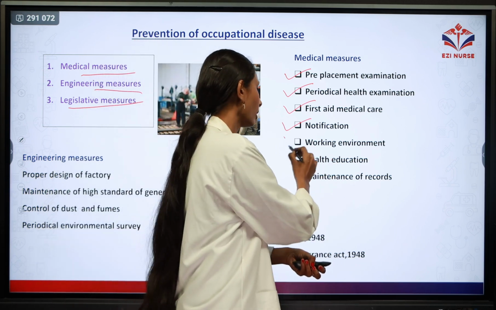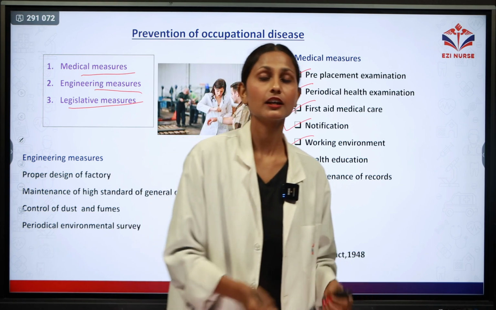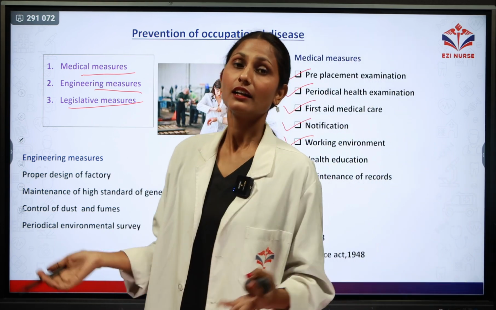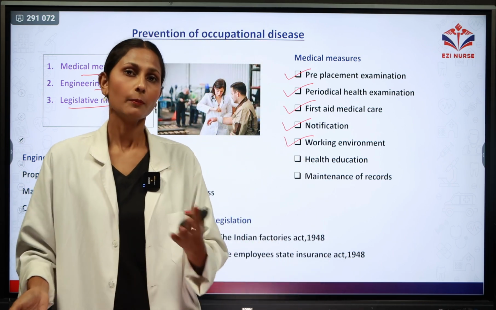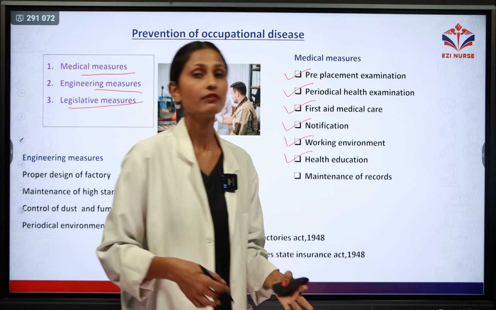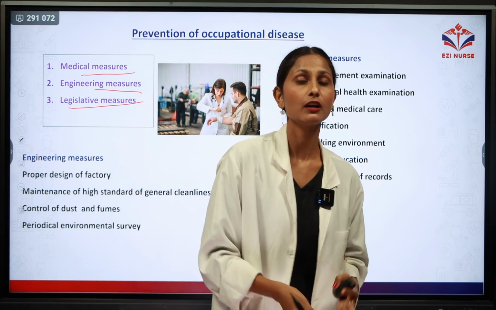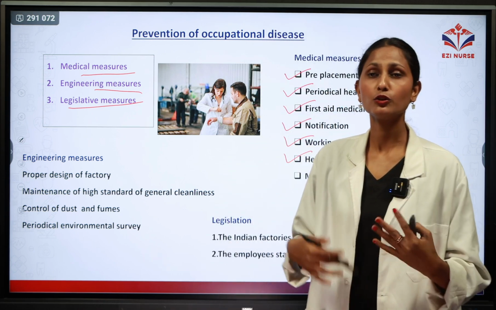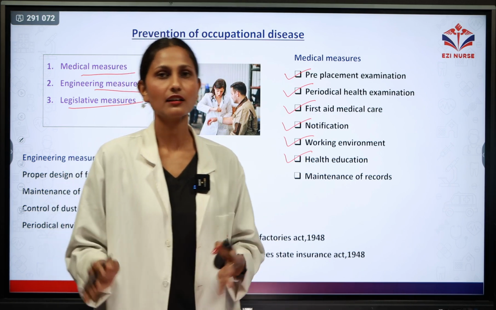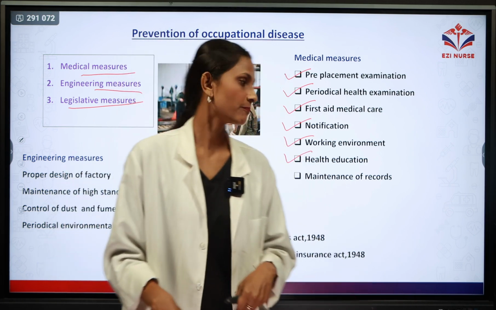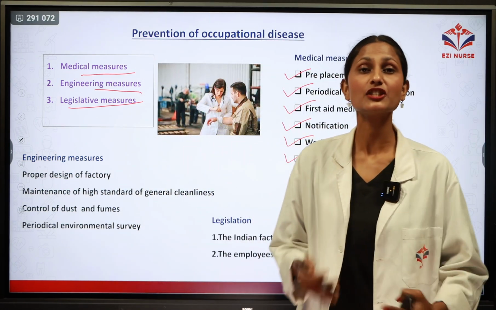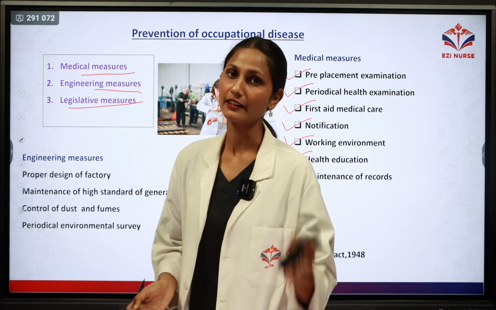Next is the working environment. Where the workers are working, it should be good, supportive and healthy, so that it does not cause any harm or risk to the person working in the industry. Next is health education. We have to provide health education to the people working in the industry to use simple things such as a cap and mask if they are working in hazardous or risk-causing situations. Next is maintenance of records. We have to maintain the record of each and every person who is working in that industry.